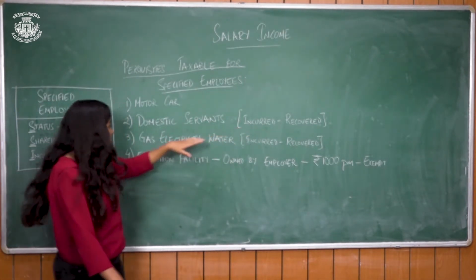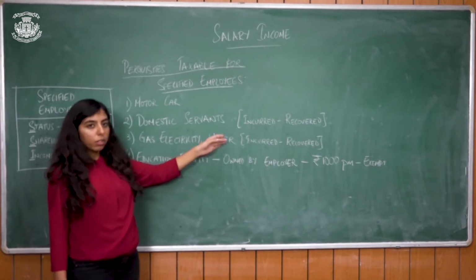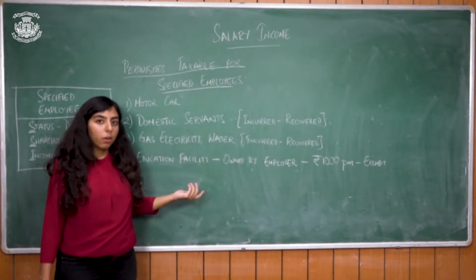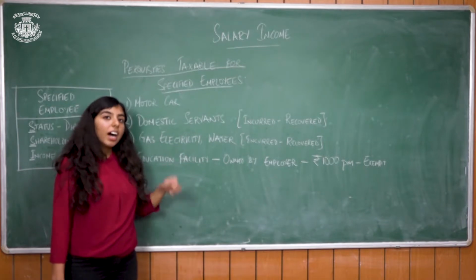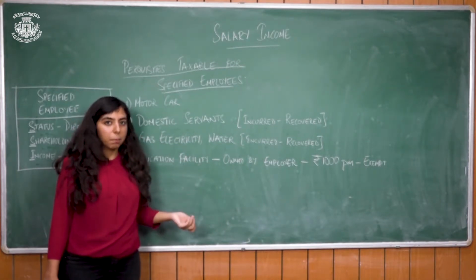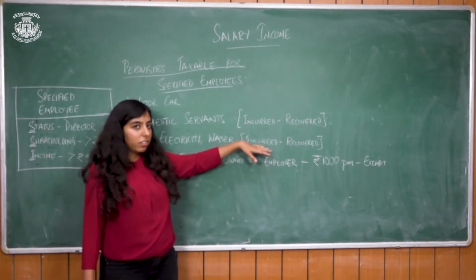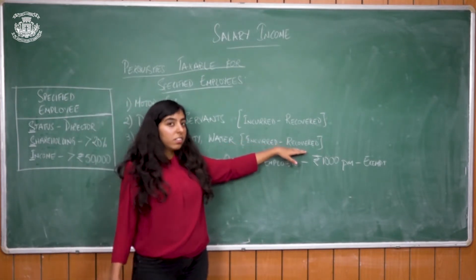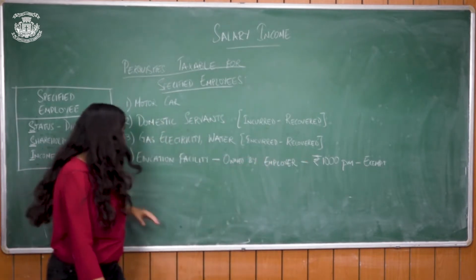It's the same logic. Next is gas, electricity or water bill, which is being paid by the employer, but it's coming in the name of the employee. Again, it's an obligation of that employee which is being taken up by the employer. Hence, it will be whatever is incurred minus whatever is recovered from the employee.